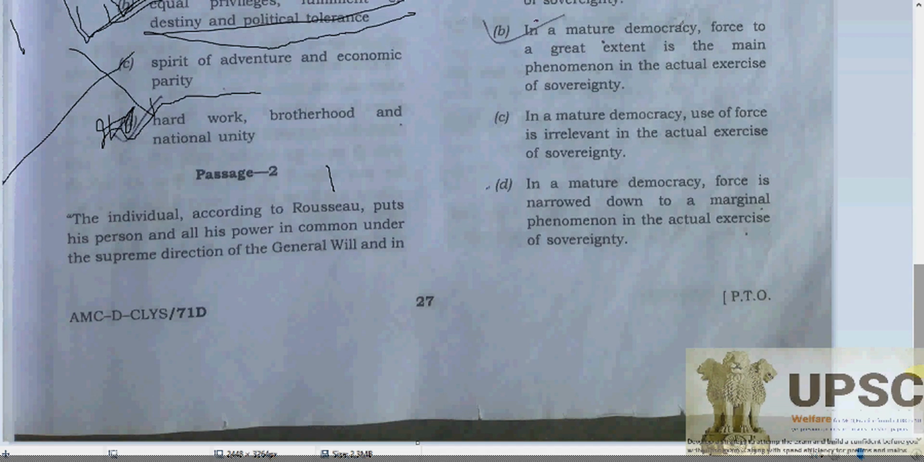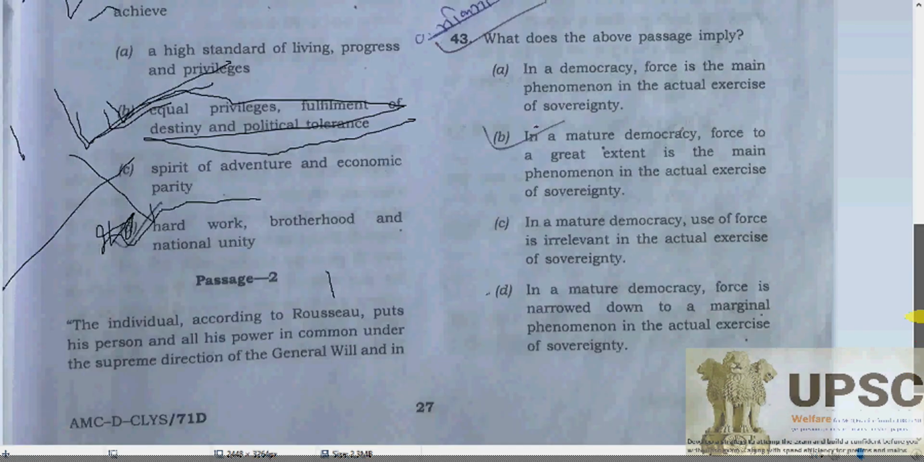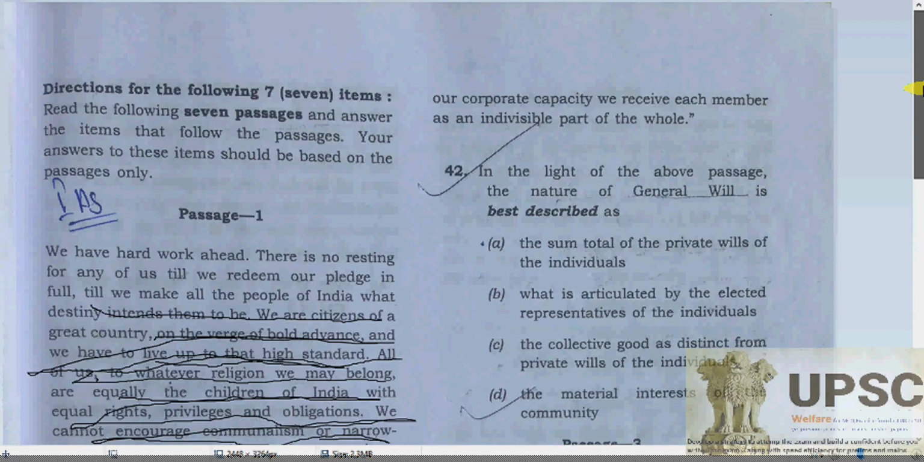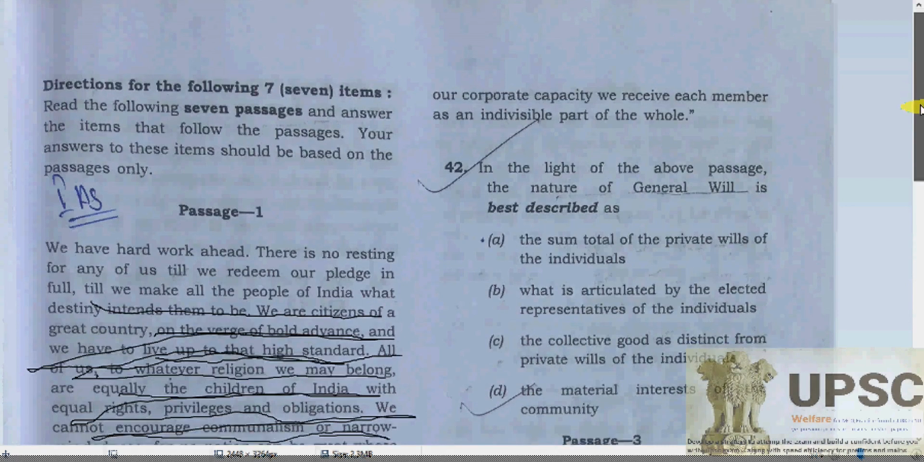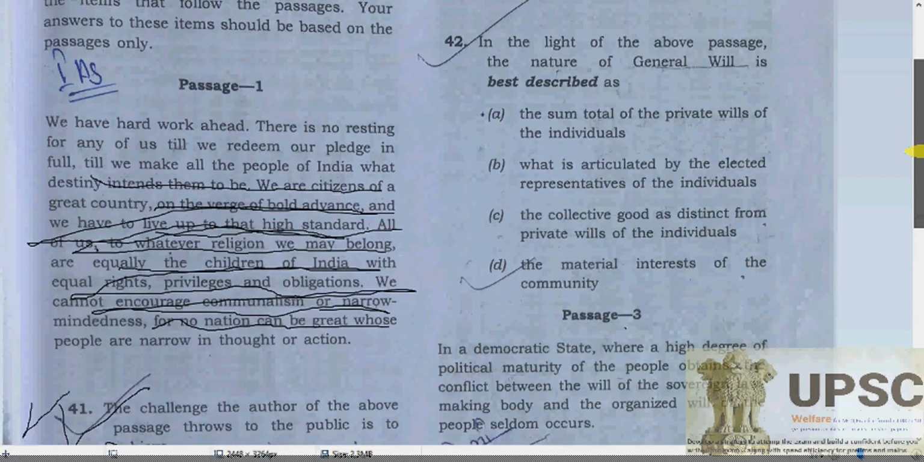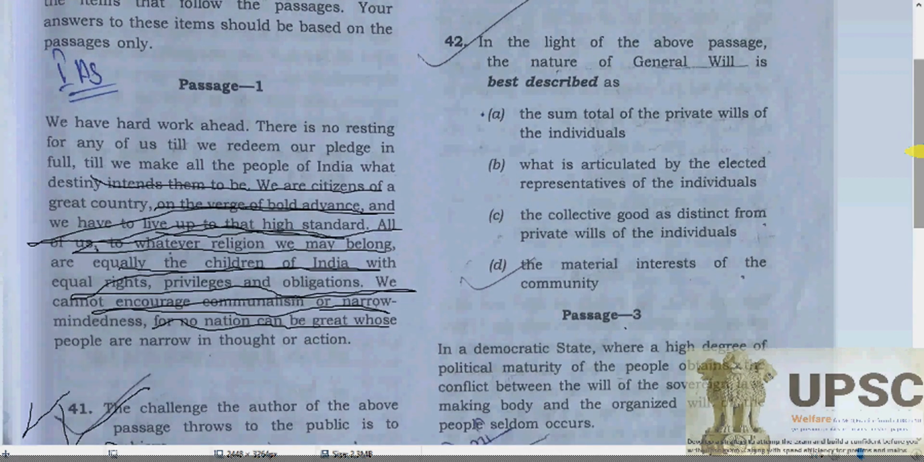Now see, next: the individual, according to Rousseau, puts his person and all his power in the common and the supreme direction of the general will, and in our cooperative capacity we receive each member as an indivisible part of the whole. What can be best described, my dear, is the nature of the general will.